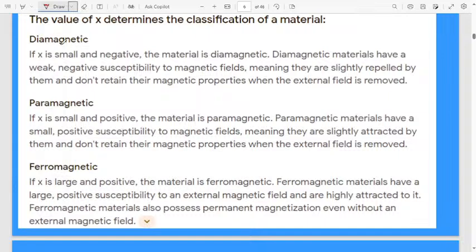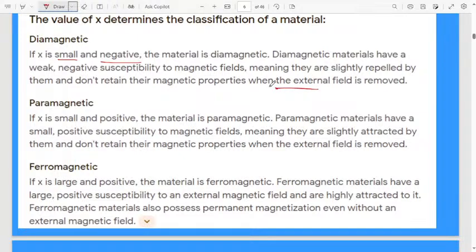In the case of a diamagnetic material, the susceptibility χ is small and also negative. Diamagnetic materials have a weak negative susceptibility to a magnetic field, meaning they are slightly repelled by it, and they do not retain their magnetic property when the external field is removed.